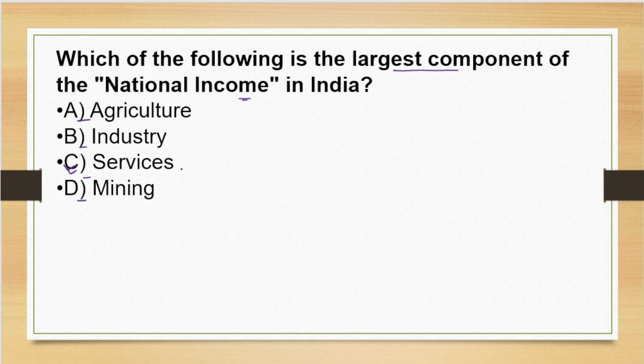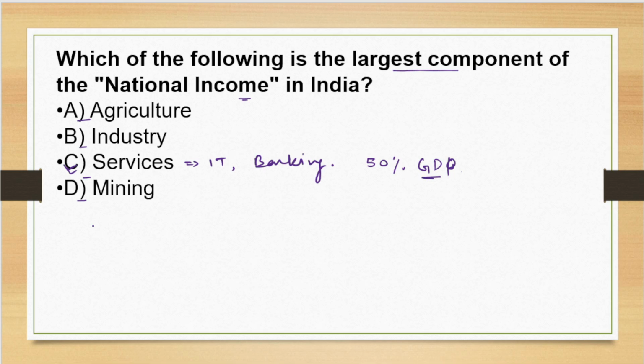Services contains IT, banking, and any services such as transport, tourism, all come under this category, and it contributes over 50% of our GDP, right?